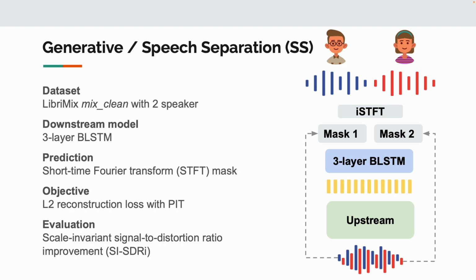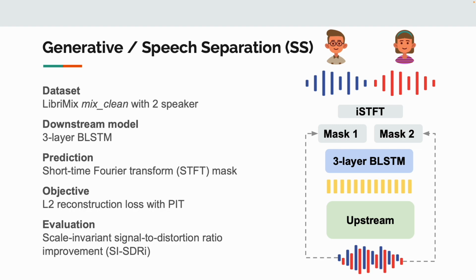We investigate this task with the LibriMix dataset under the mixed clean condition with 2 speakers. A 3-layer BiLSTM is used as our downstream model to predict the signal mask for each speaker. The output waveforms are generated by masking the input signal with the predicted mask and transforming back to the time domain.